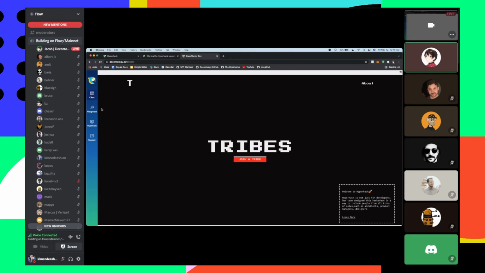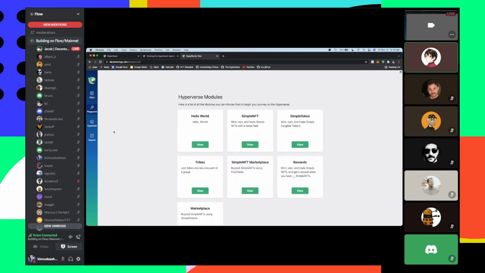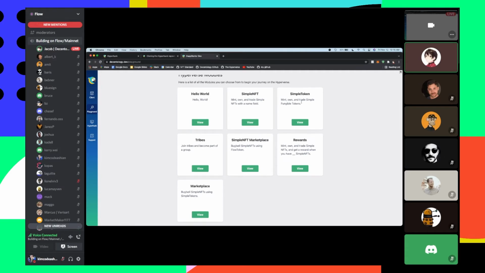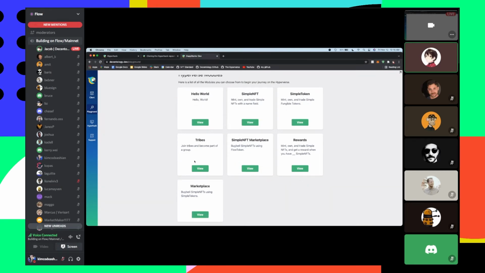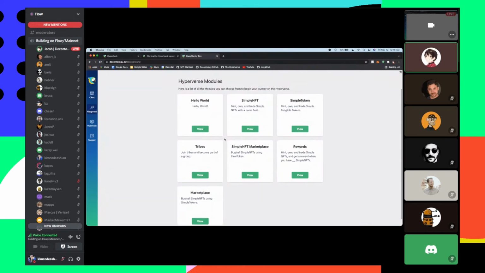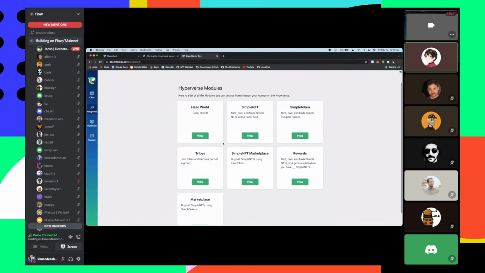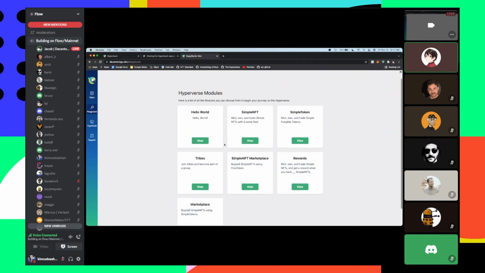And so if we wanted to, we could set up a client for all of these modules. We could even combine them together. We could use tribes and a simple non-fungible token. Maybe you want an application where if you have an NFT, you're allowed to join a tribe, right? So maybe we're using these two together. So you can do really a bunch of things here. You can pull from all 7 of them if you wanted to. That would get, I guess, a little crazy. But you could really do whatever you want, and we're just opening this up to any developer to be able to come in here and start working with blockchain code, or more specifically, Cadence code, without having to have extensive experience about that.